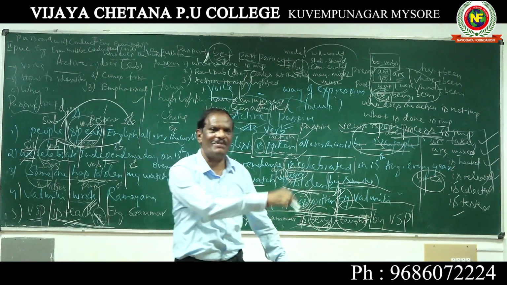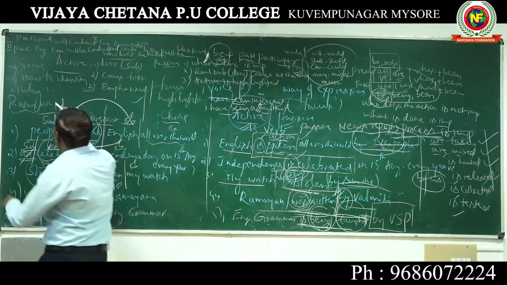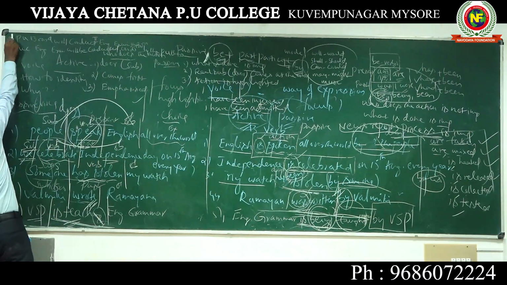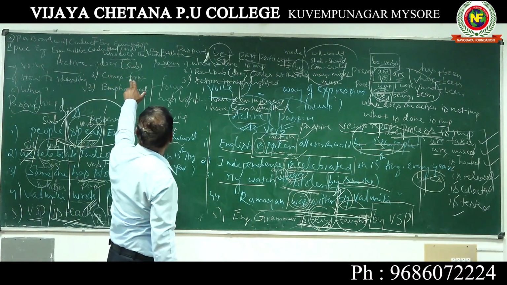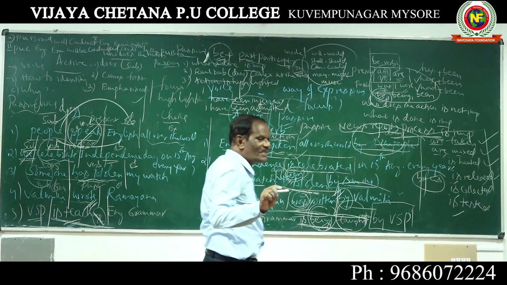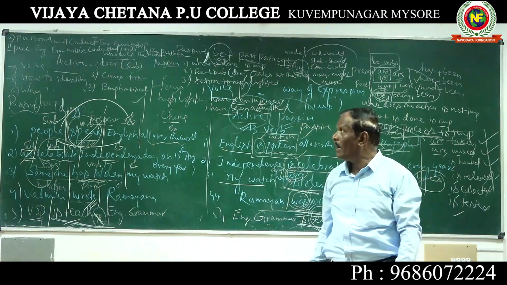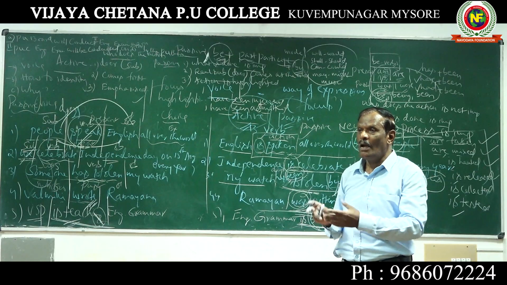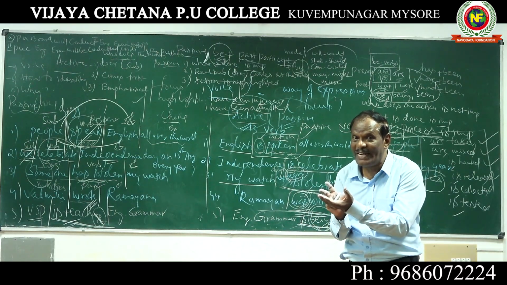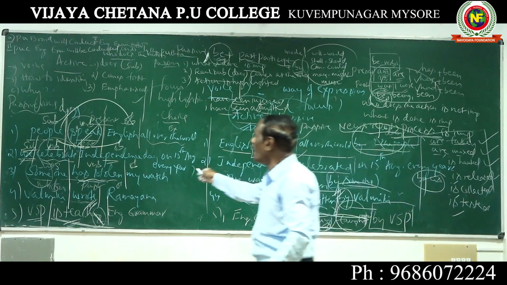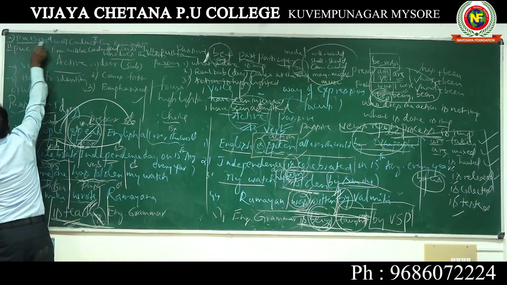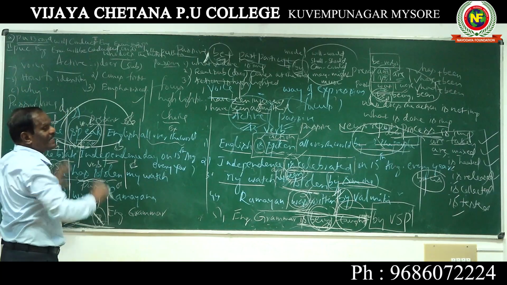That is active sentence. First sentence ಏನಿದು? First sentence is in active voice. PU board will conduct second PU English examination on 25th of this month. This is active because who conducts examination, that is highlighted. ಯಾರು ಕಂಡಕ್ಟ್ ಮಾಡ್ತಾ ಇದ್ದಾರೆ? PU board will conduct. So this is important. ಇದು ಇಂಪಾರ್ಟೆಂಟ್. ಅದು ಆಕ್ಟಿವ್ ಸೆಂಟೆನ್ಸ್ ಆಗೋಯ್ತು.